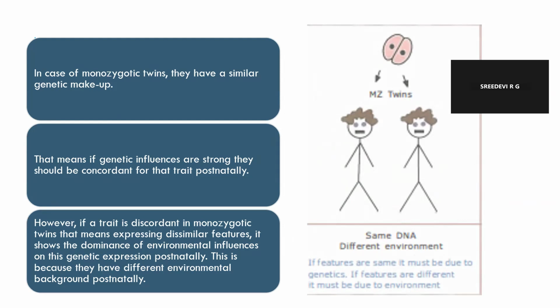In the case of monozygotic twins, they have similar genetic makeup. That means if genetic influences are strong, they should be concordant for that trait postnatally. However, if a trait is discordant in monozygotic twins, that means expressing dissimilar features, it shows the dominance of environmental influences on this genetic expression postnatally. This is because they have different environmental backgrounds postnatally. See, the diagram also shows that with the same DNA and different environment, if the features are the same, it must be due to genetics. If the features are different, then it must be due to environment.